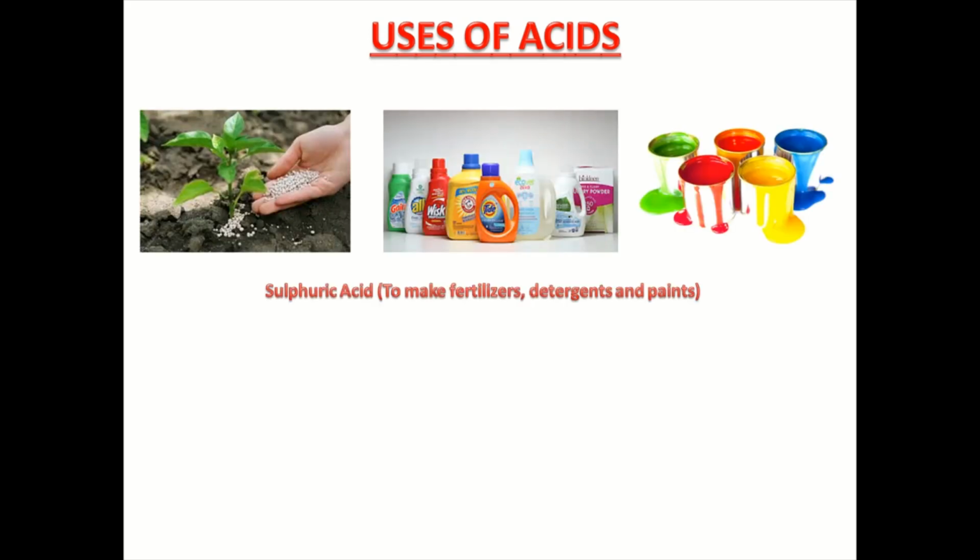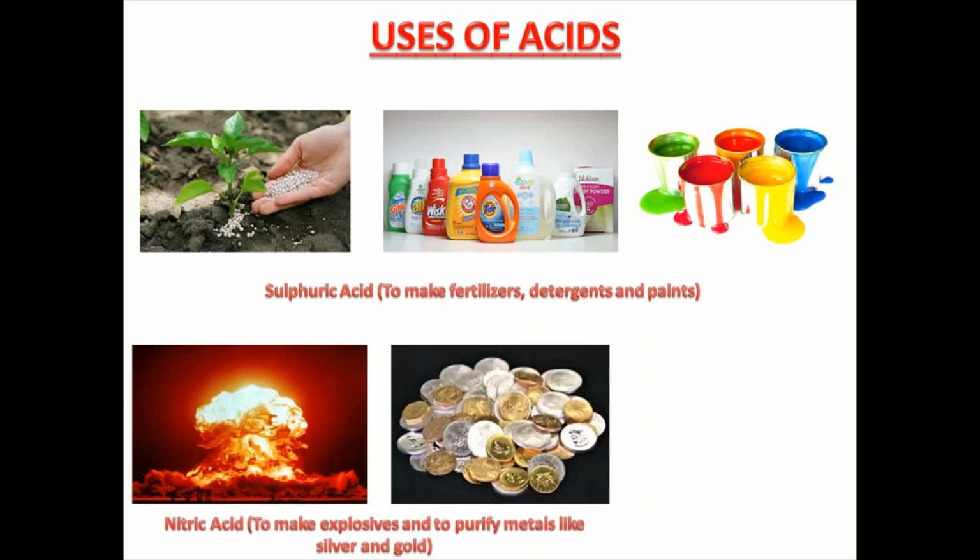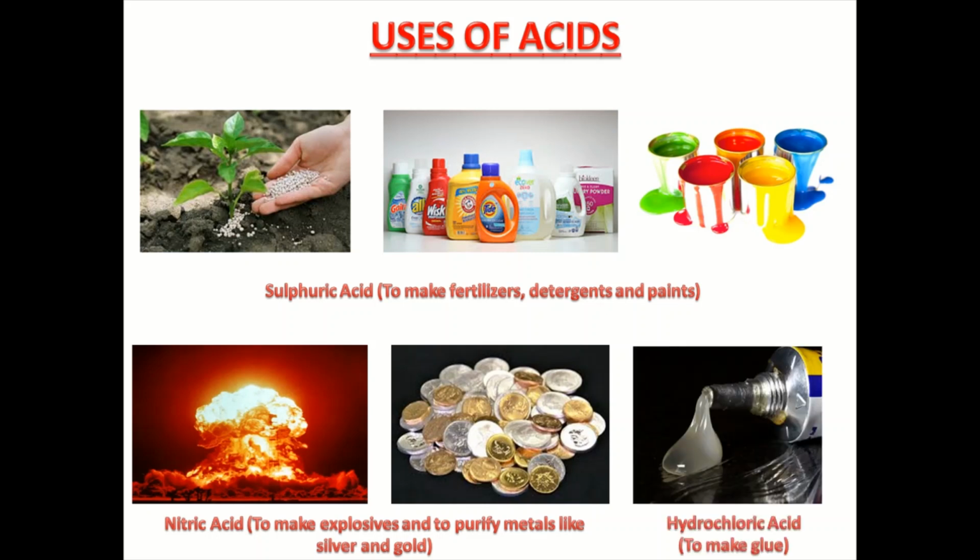Now let us see the uses of acids. Here you can see that sulfuric acid is used to make fertilizers, detergents and paints. Nitric acid is used to make explosives and to purify metals like silver and gold. Hydrochloric acid is used to make glue.